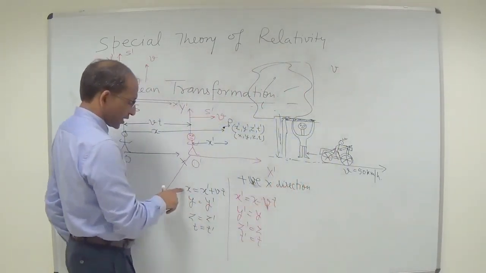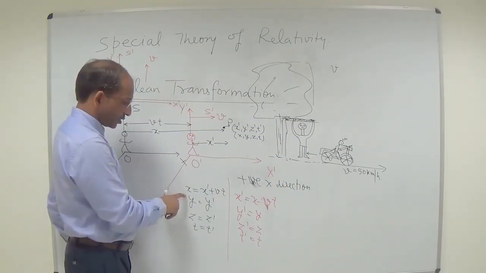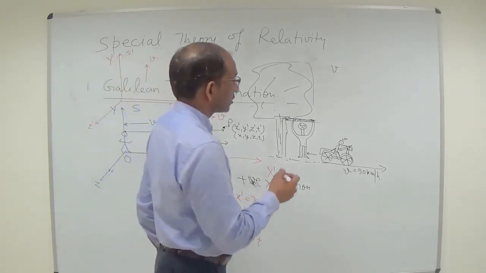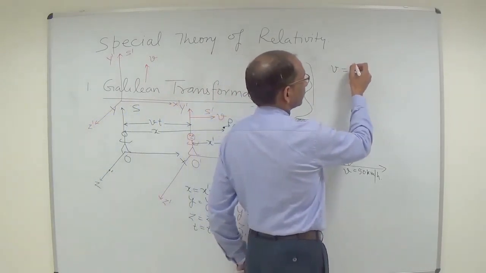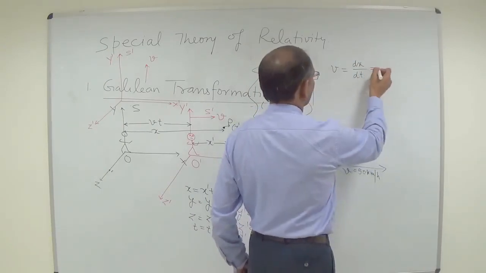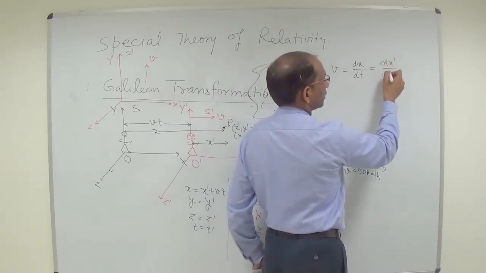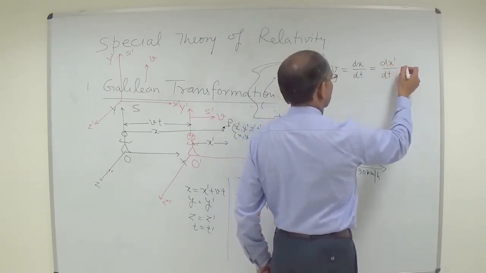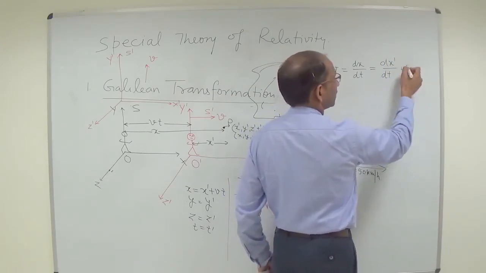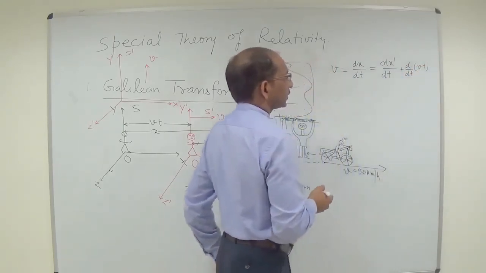So v one can find out by differentiating this x with respect to t, right? dy upon dt, dz upon dt, like this. So v is equal to dx upon dt is equal to dx prime upon dt plus v, d upon dt of vt.